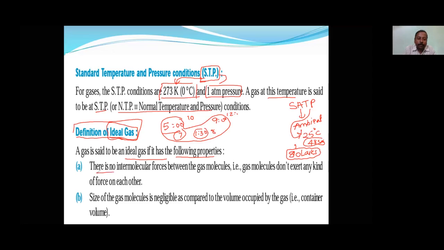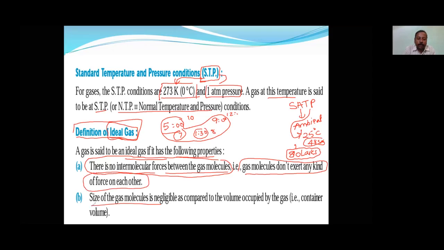Then there are no intermolecular forces between the gas molecules. Between the gaseous molecules, there should not be any, which means there is no affection at all. Let it be another molecule or its own molecule, there should not be any type of attraction force. Gas molecules don't exert any kind of force on each other.